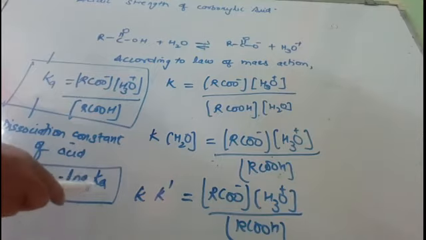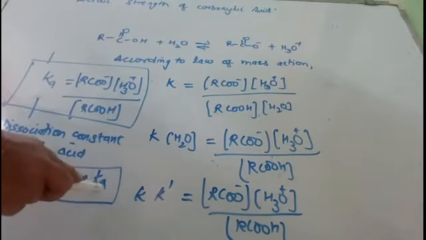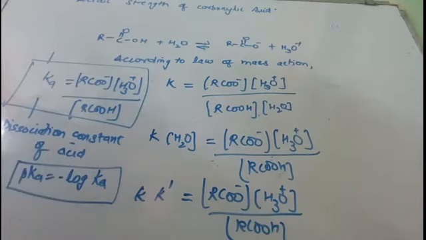Higher the pKa, lower will be Ka, and lower Ka means weaker is the acid. If the pKa is lesser, Ka will be higher, and then the acid will be stronger. So by comparing the Ka or pKa values, we can compare the acidic strength of carboxylic acids. Now let us study why carboxylic acids are acidic in nature.